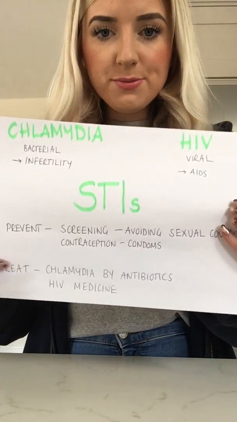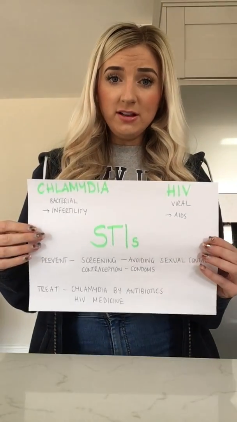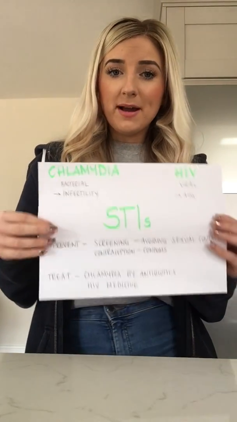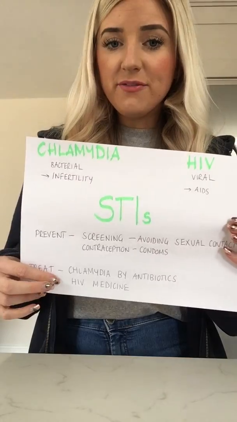How you can treat it? Well, chlamydia is a bacterial infection, so we can use antibiotics. And HIV, currently there is no cure for HIV, but there is medicine to help keep that immune system strong. Just before we go, part of your spec actually says you need to know why having one disease can lead to the development of other diseases, and that is where a really good example is why HIV is so dangerous.